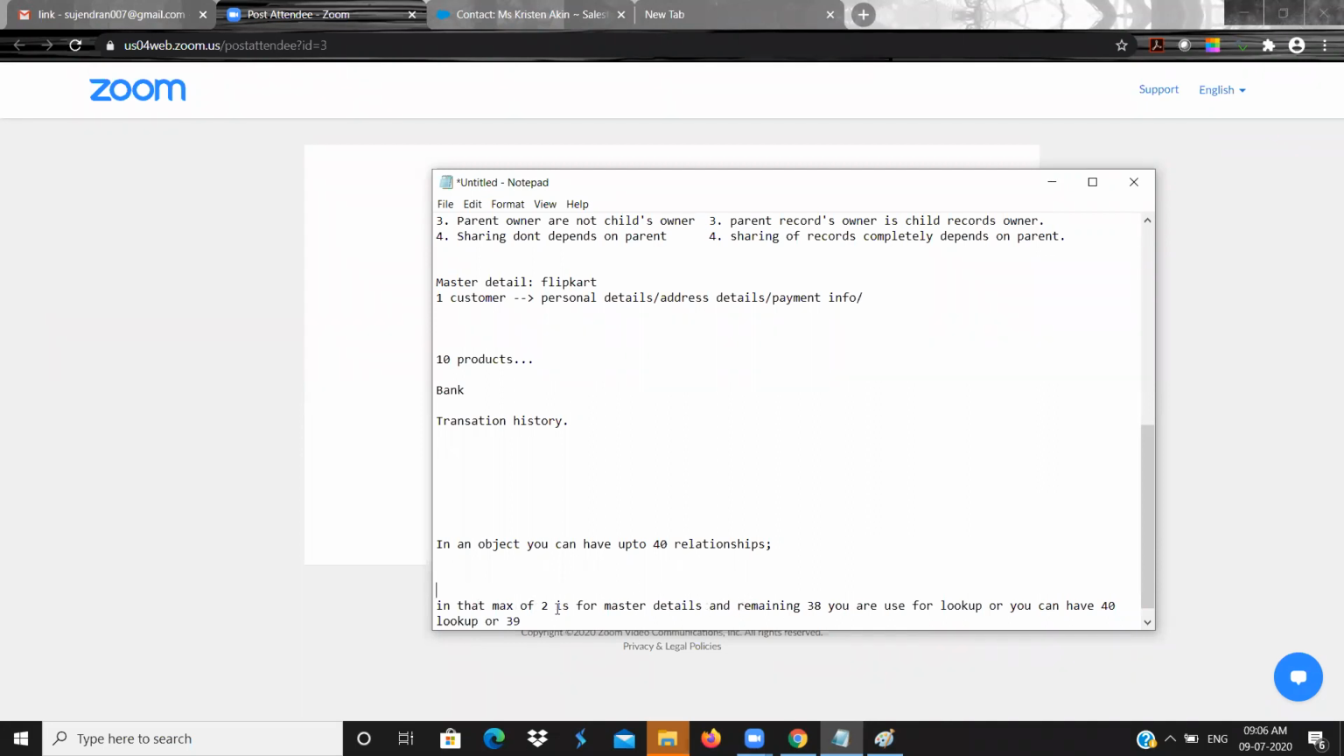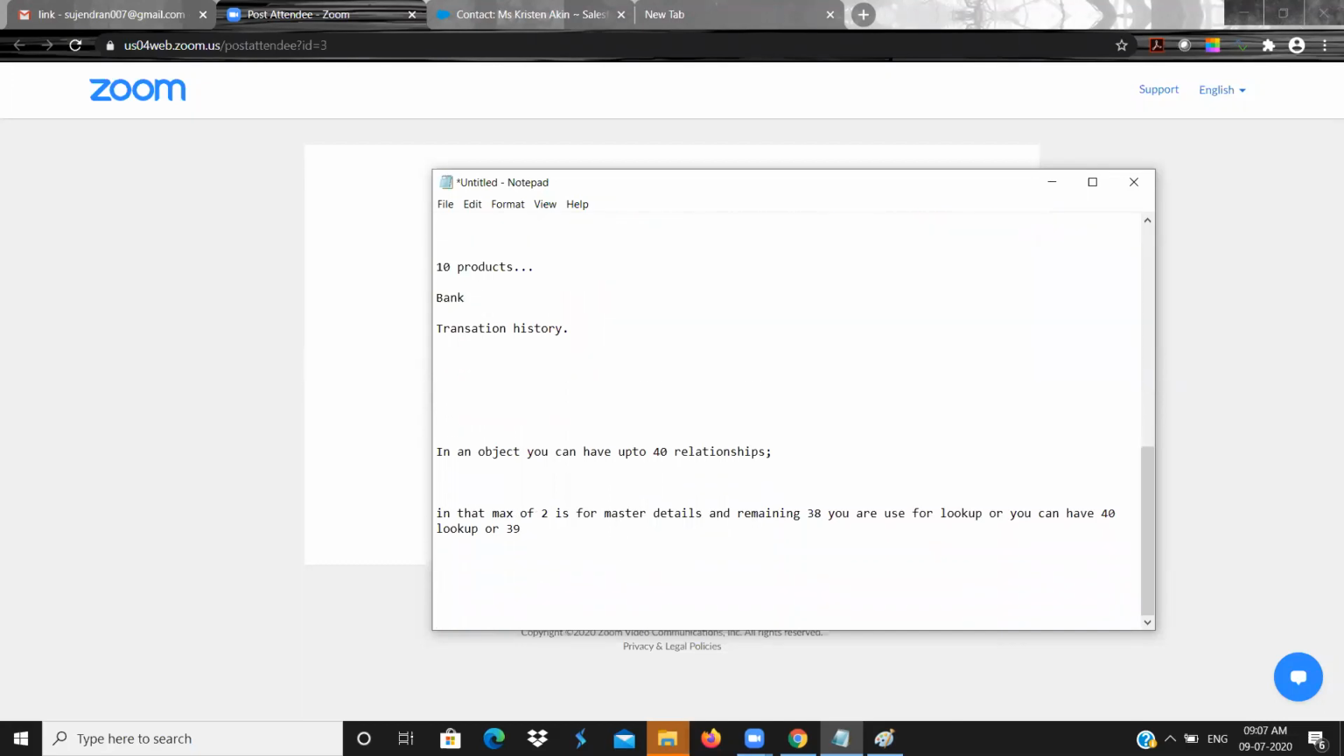For example, if I wanted to use 40 lookup relationships, you can go. I can go for 39 lookup relationships, you can go. A 39 lookup and 1 master detail, or a complete 40 lookup, no problem. 38 and 2, no problem. That is, a maximum of 2 can be given to master detail. More than 2 master detail you cannot have in an object.